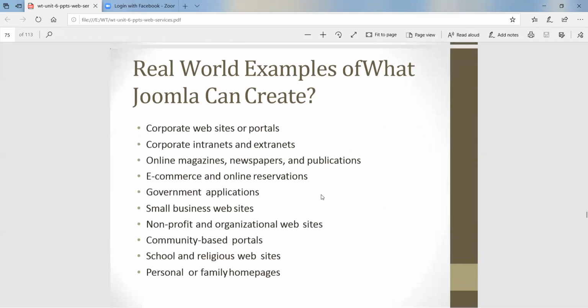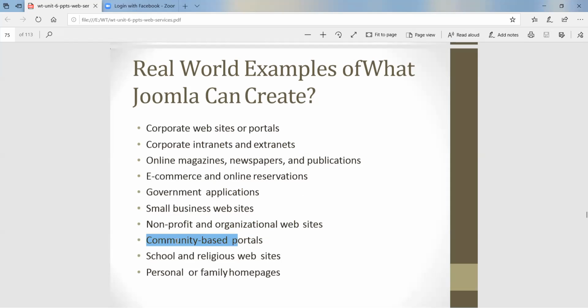Real world examples of what Joomla can create: corporate websites or portals, corporate intranets and extranets, online magazines, newspapers and publications, e-commerce and online reservations. These are the examples. Government applications we can create in Joomla. Small business websites, non-profit and organizational websites.